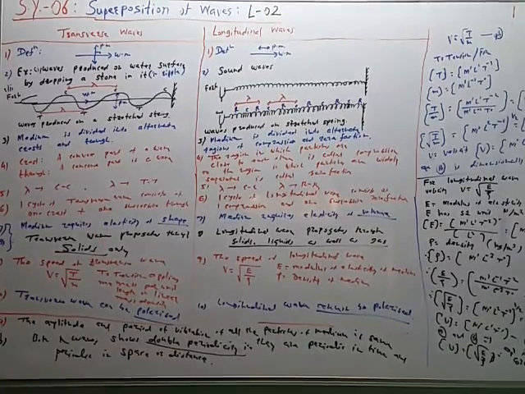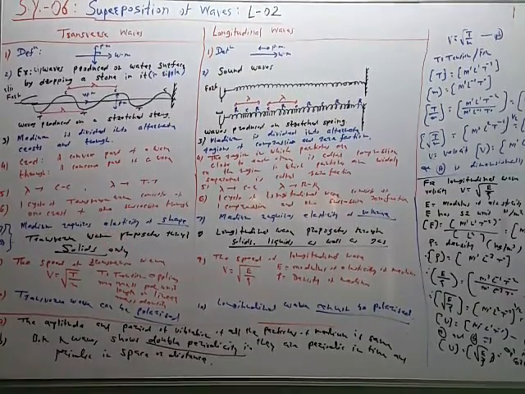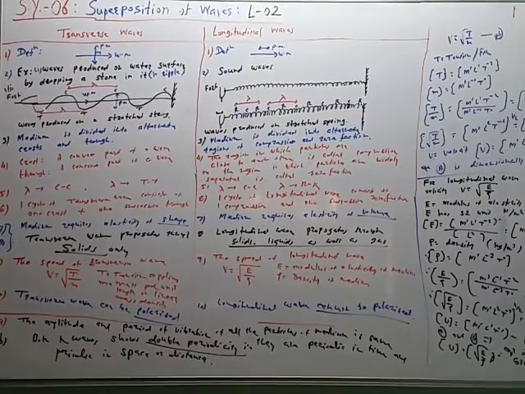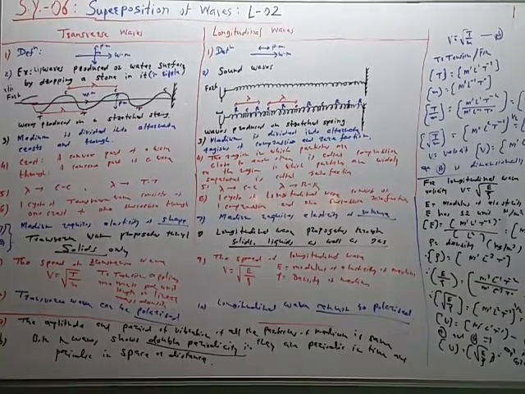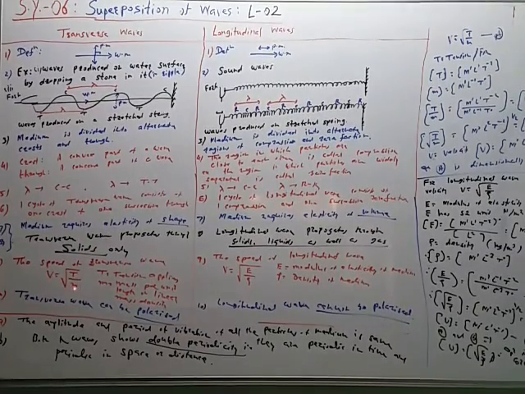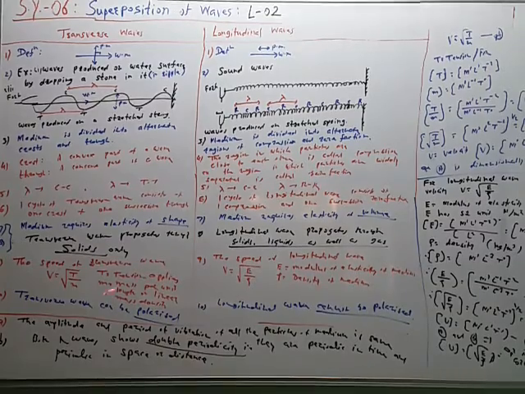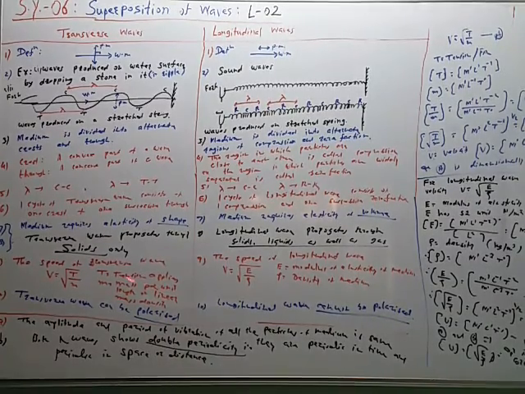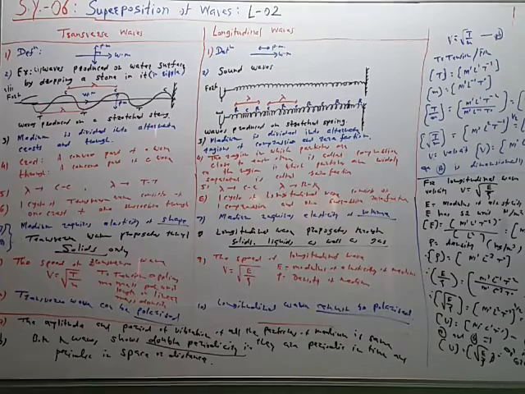So when the vibrating tuning fork starts vibrating, the wave moves toward the rigid support, and the speed of the transverse wave is given by V is equal to under root T by M, where T is the tension applied and M is the mass per length. So total mass of the string divided by total length is called the mass per length, and it has unit kg per meter.